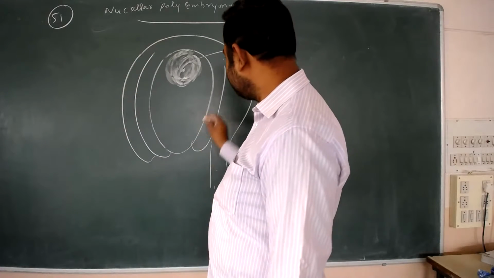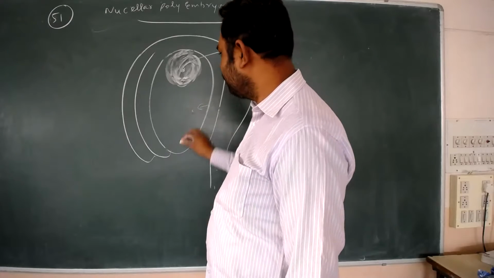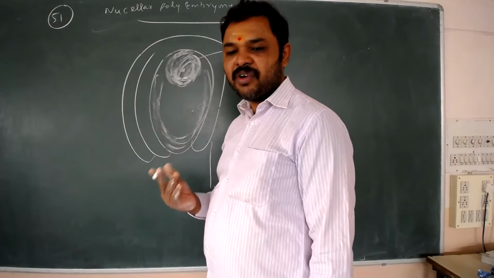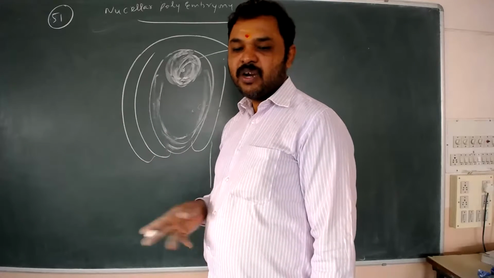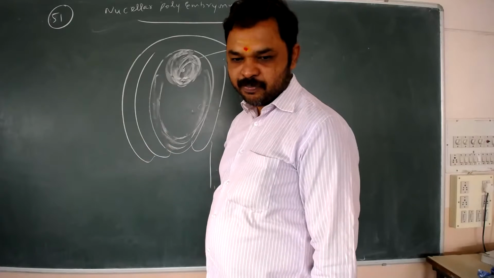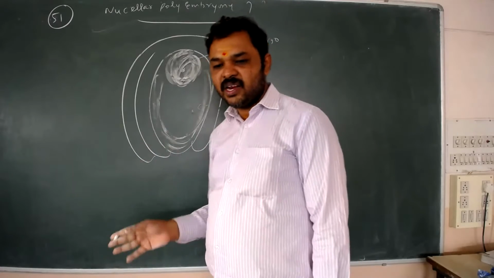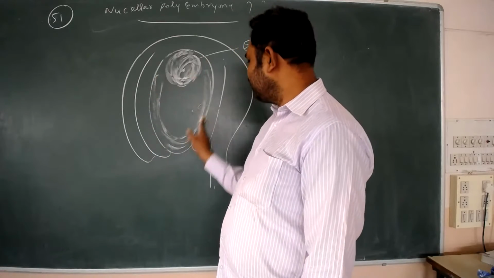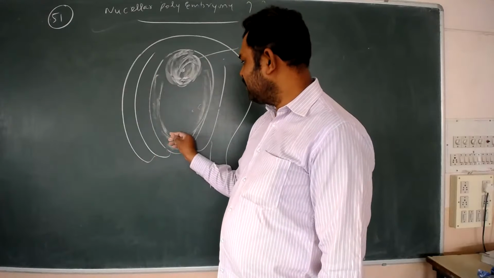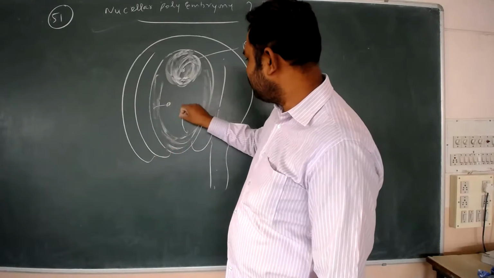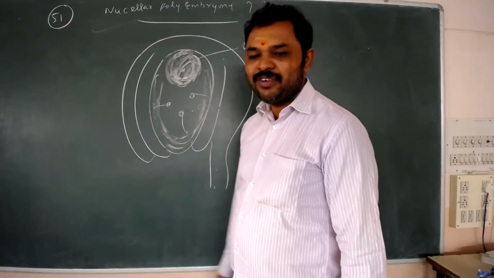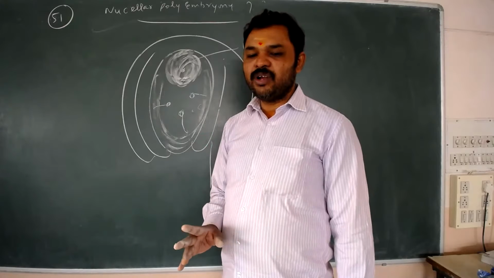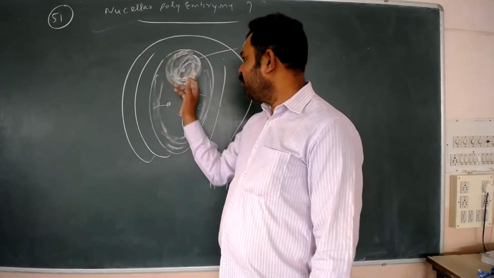So in some cases, adventitious embryos form from the integuments. Here some nucellus is also there. Actually, this is the embryo sac, which develops inside the ovule. Within the ovule there is nucellus. In some plants there is persistent nucellus: after fertilization also, some nucellus remains in the ovule. If this nucellus is involved in the formation of embryos, that polyembryony is called nucellar polyembryony.